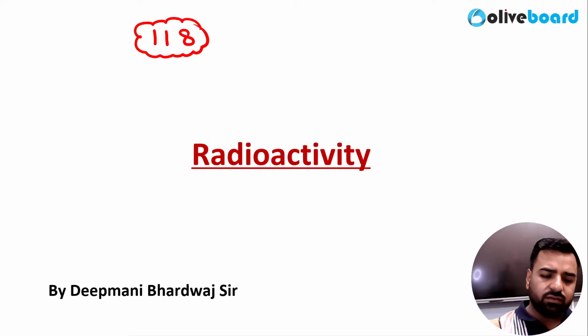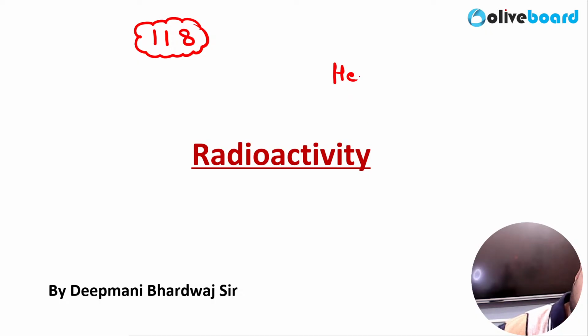Because when they disintegrate, they tend to have a more stable nucleus. So for stability, they keep on disintegrating. This process is known as radioactivity, and the elements which undergo this process are known as radioactive elements. So there was a question which I asked in the very beginning: who discovered radioactivity? It was not discovered by Marie Curie nor Pierre Curie. It was discovered by Henry Becquerel.